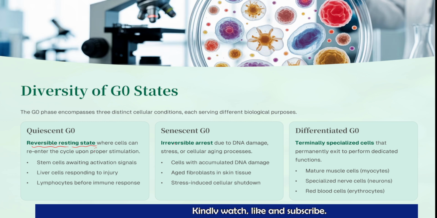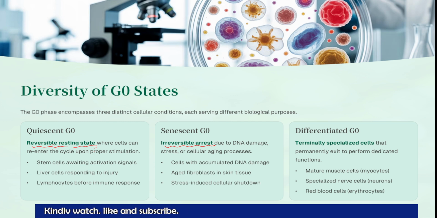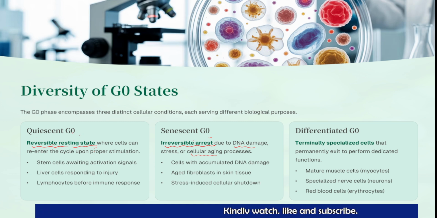Some cells are in irreversible arrest. That means they completely stop the cell cycle, due to certain reasons, maybe damage in the DNA, stress, or cellular aging, which causes the senescent G0. So one is the quiescent G0, a reversible resting state, but senescent G0 is an irreversible arrest.